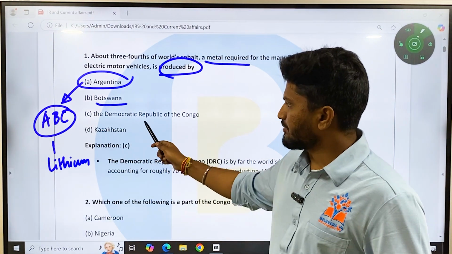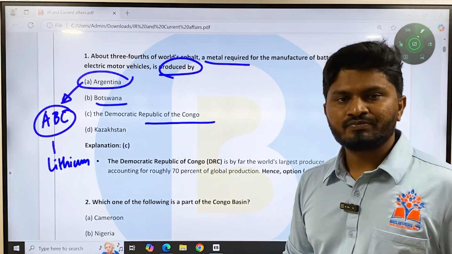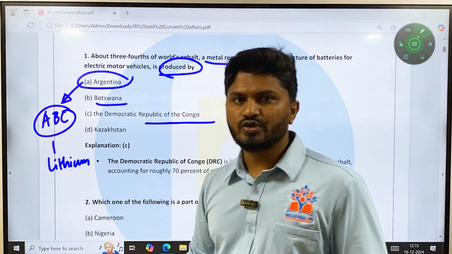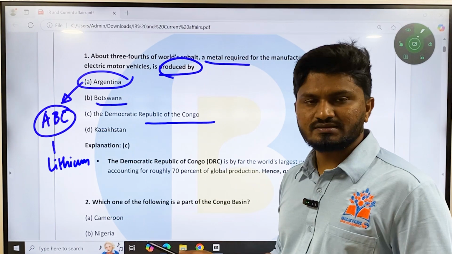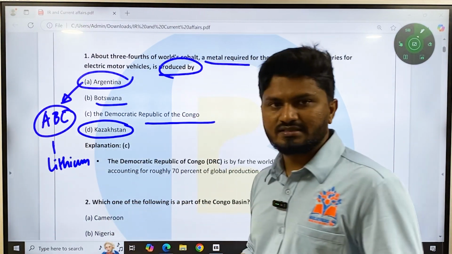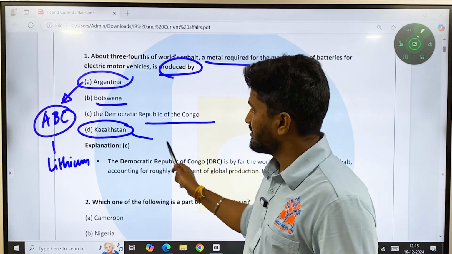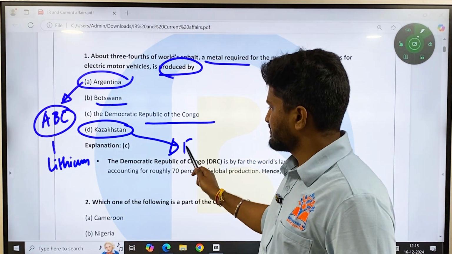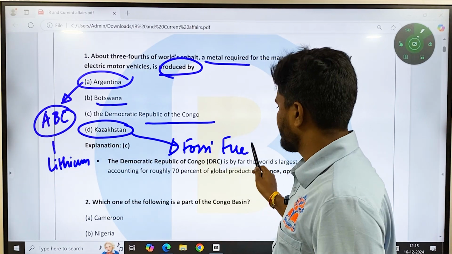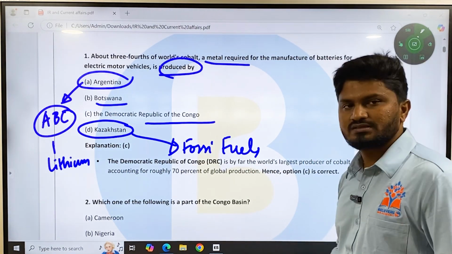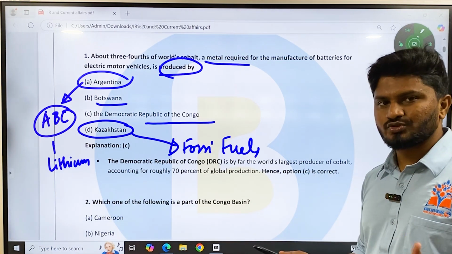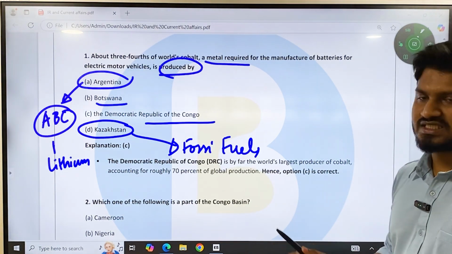Here the Democratic Republic of Congo is the correct answer actually, but as I told you, there are very few options for elimination. Either you know this answer or you don't. Kazakhstan, since it is in Central Asia, is more famous for fossil fuels. Then the two options left are Botswana and the Democratic Republic of Congo. So here you should know the answer, as there is very little chance for elimination.